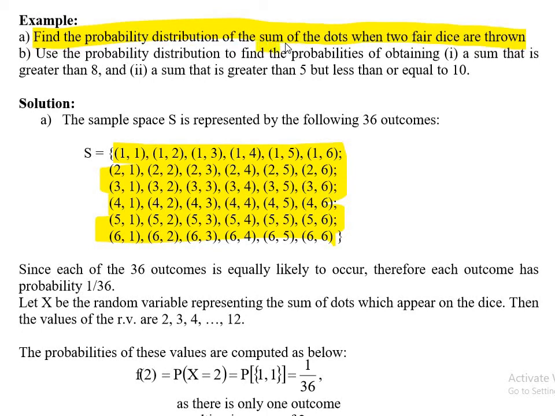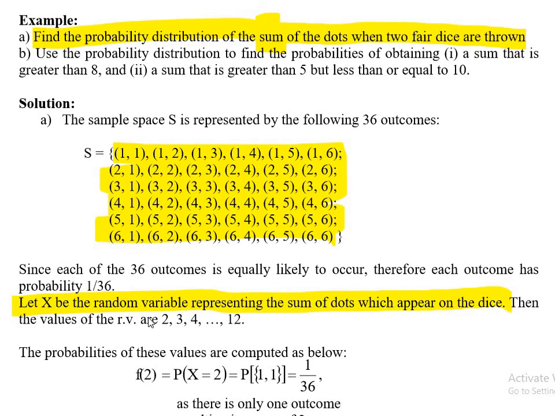You see, we are interested in the sum on 2 dice. No random variable is given in my question, they only said the sum. So I will define a random variable on my own. Let x be the random variable representing the sum of dots which appear on the dice.